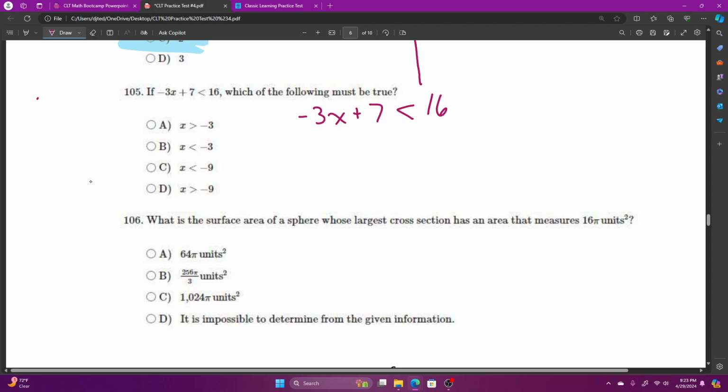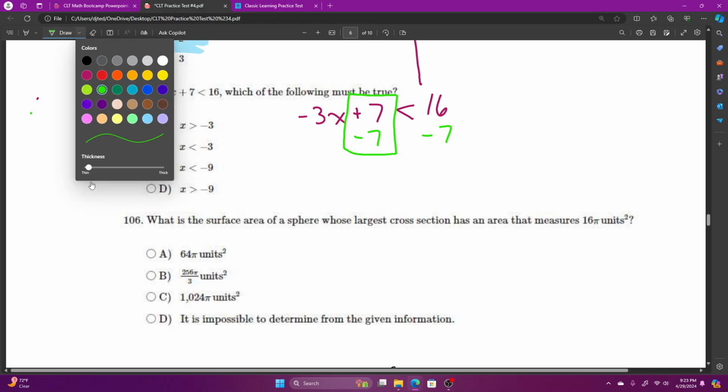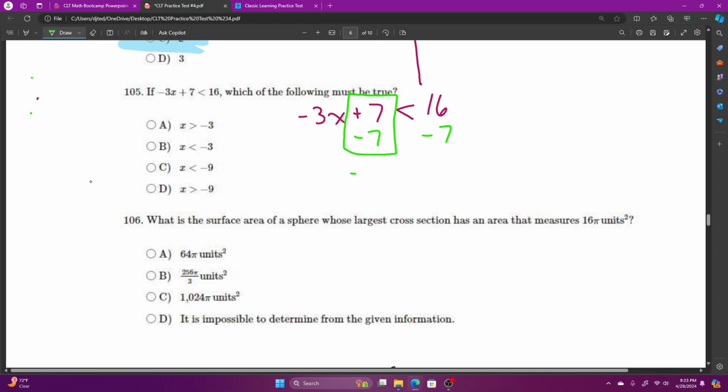Solve for x. How do we get rid of a plus 7? Subtract 7 on both sides of the inequality to make our 7s cancel to 0. So we have negative 3x is less than 16 minus 7, which is 9.